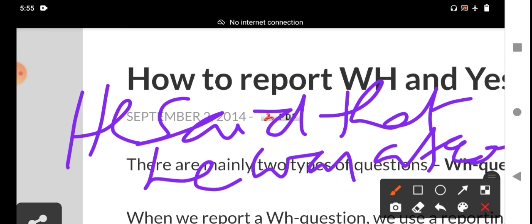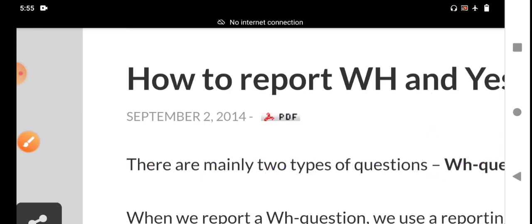That is the reported or indirect narration. In this session's introduction, we should understand what direct speech is, its definition and an example, and what indirect narration, indirect discourse, indirect speech or reported speech is, its definition and an example, which I have given to you. Then we will go to the actual subject.